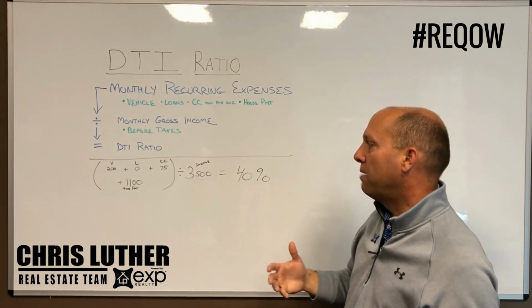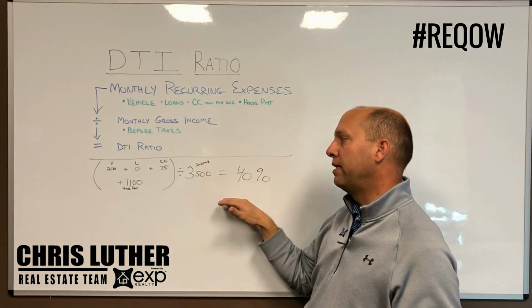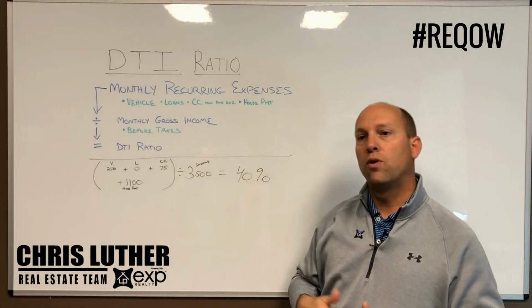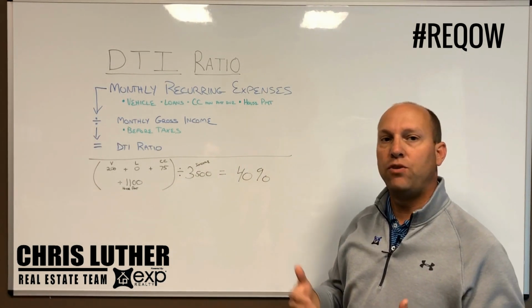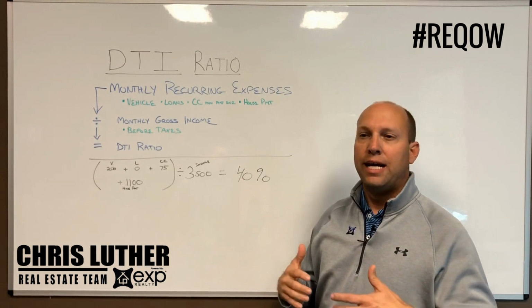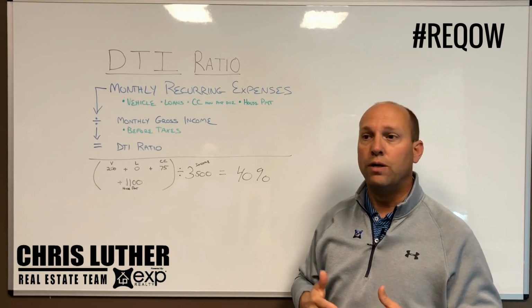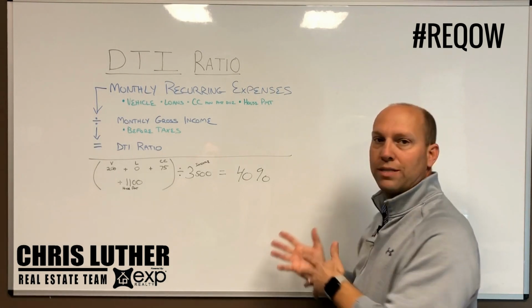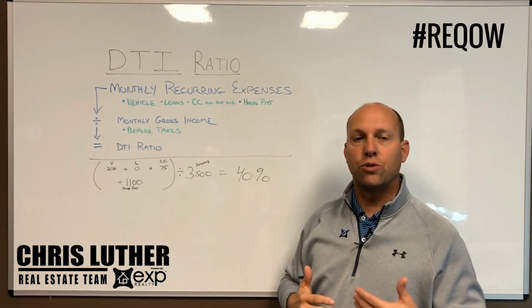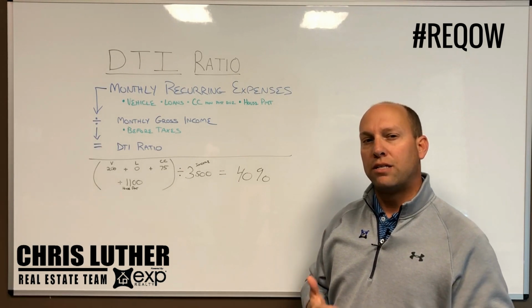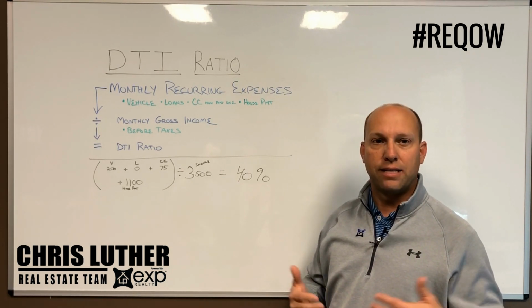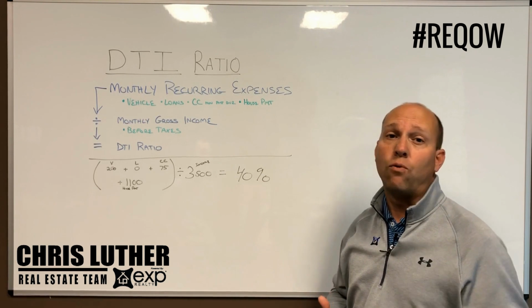Now, when we talk about ratio, I've given an example down here. Generally, you want to be somewhere around 40%, but if you can get this under 50%, different loan types are going to have different ratios that are required. So this is not just one size fits all. We're just trying to give you a general idea of where you need to be to start having that conversation about, let's start looking for a house, I can afford a house.